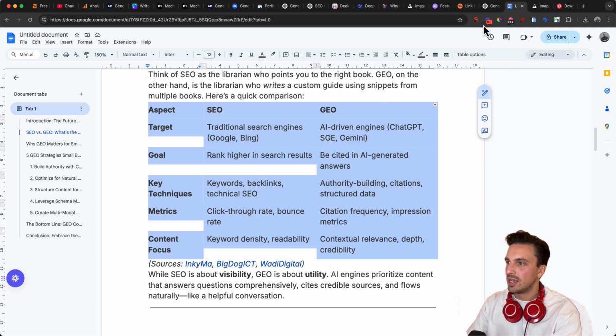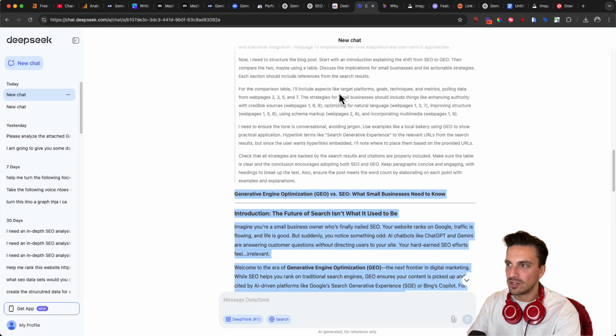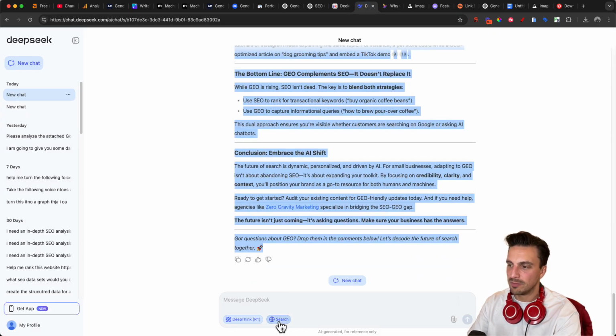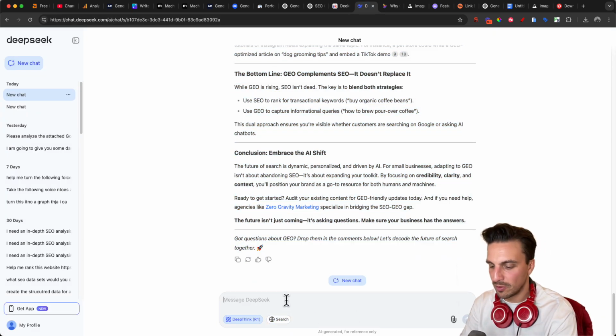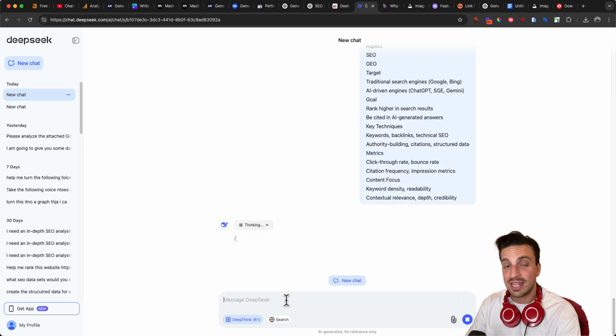All you need to do is give this to any AI content copywriter, even DeepSeek. I'm just going to disable the search and I'm going to say, give me the HTML of this table. And then you inject that HTML in the appropriate place within your blog post. Every single website builder has the ability to do that.